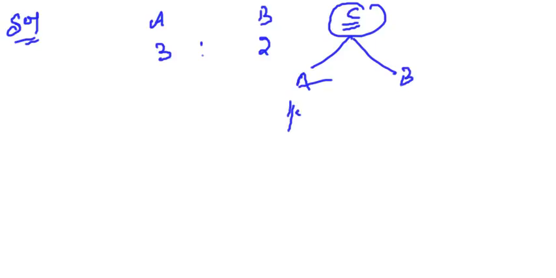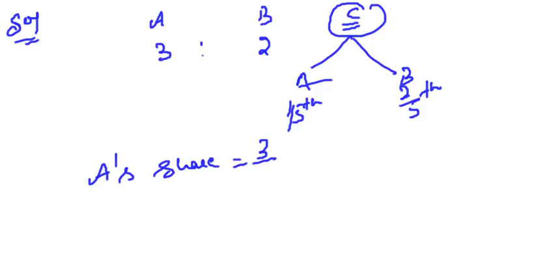He takes 1/5 share of A and 2/5 share of B. Clear? So what is A's share? A's share is 3/5. Clear?